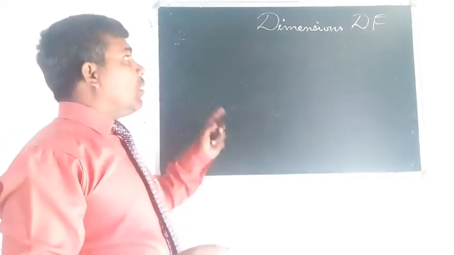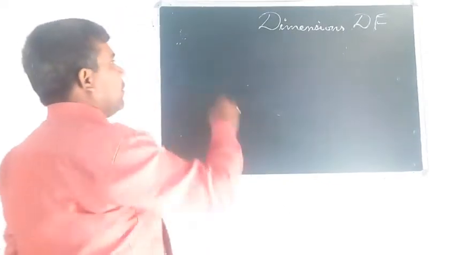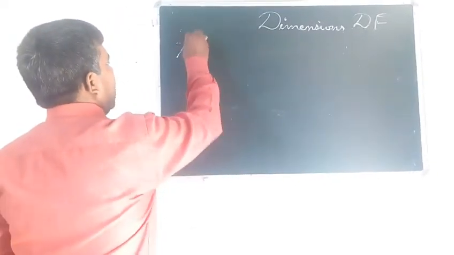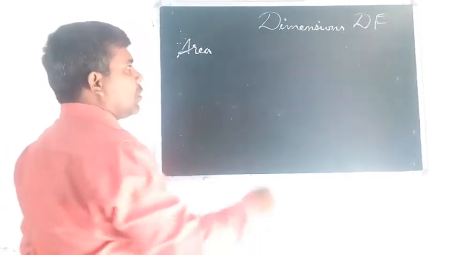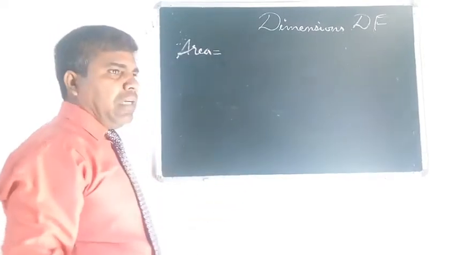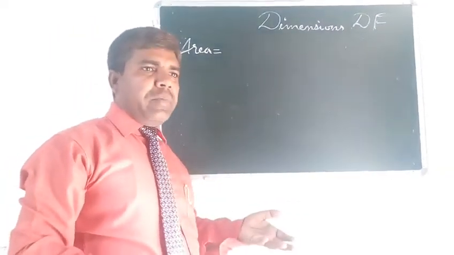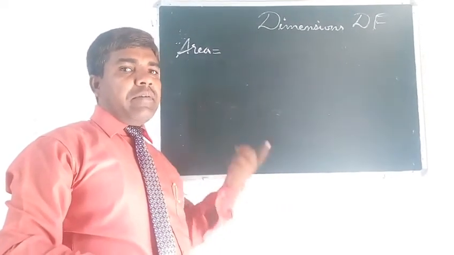Okay. Now suppose I am writing, let us start with a very easy thing. Here I am writing area. What will be the dimension? Suppose if you are going to find area, then you write L into B. L comes 2 times because breadth is also a type of length.